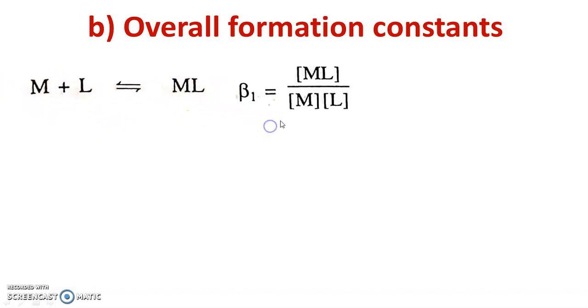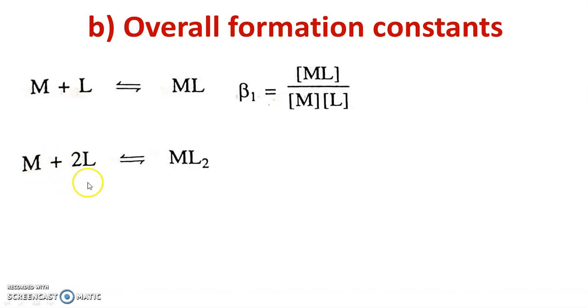Now consider another term, that is the overall formation constant. What is the meaning of overall formation constants? Again, consider the formation of complex from metal and ligand. Now here metal reacts with ligand and there is a formation of one metal ligand bond. For this step the overall formation constant beta 1 is equal to concentration of ML upon concentration of M concentration of L. Now this is for the formation of ML.